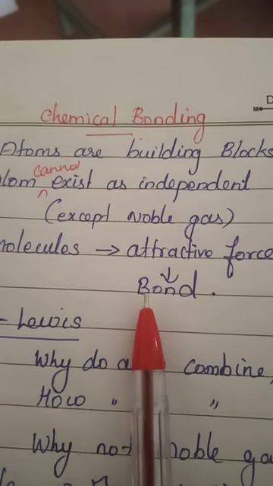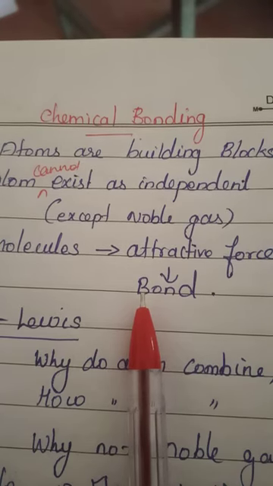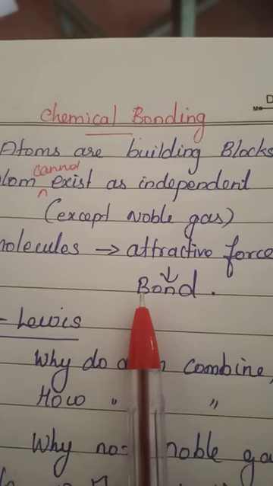except a group called noble gas. In the modern periodic table you studied, isn't it? The last group comprises what? Noble gas. Can you say some examples? Neon, argon, krypton, isn't it? In the periodic table, the last group, the 18th group, is fully comprised of noble gases. These gases never combine with each other and they are independent. Only the noble gases are independent. All the remaining atoms present in the atmosphere are dependent and they form molecules.